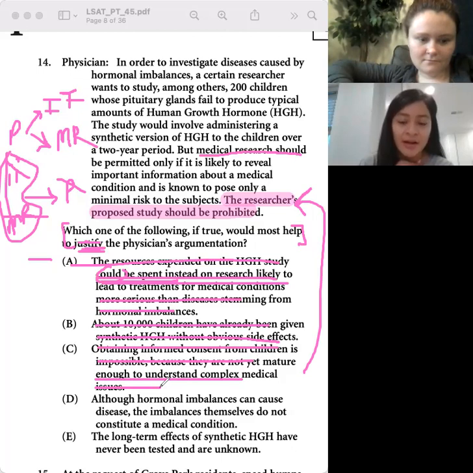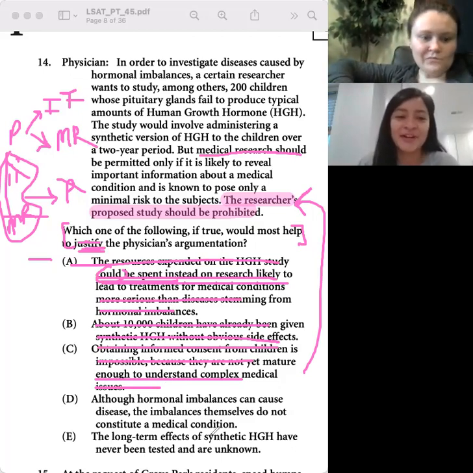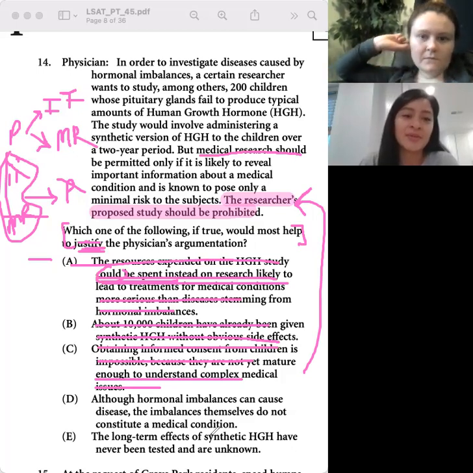D says, although hormonal imbalances can cause disease, the imbalances themselves do not constitute a medical condition. So I ended up picking D. I see why it's wrong though. Okay, why is it wrong? Because we're looking for either it reveals important information or it poses minimal risk. Right.